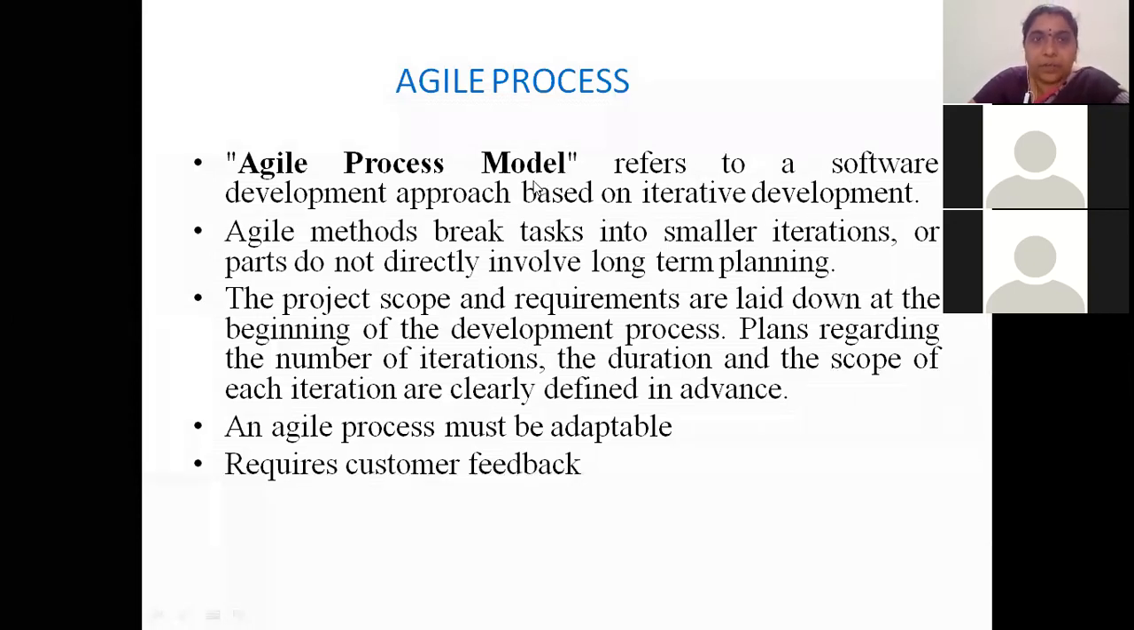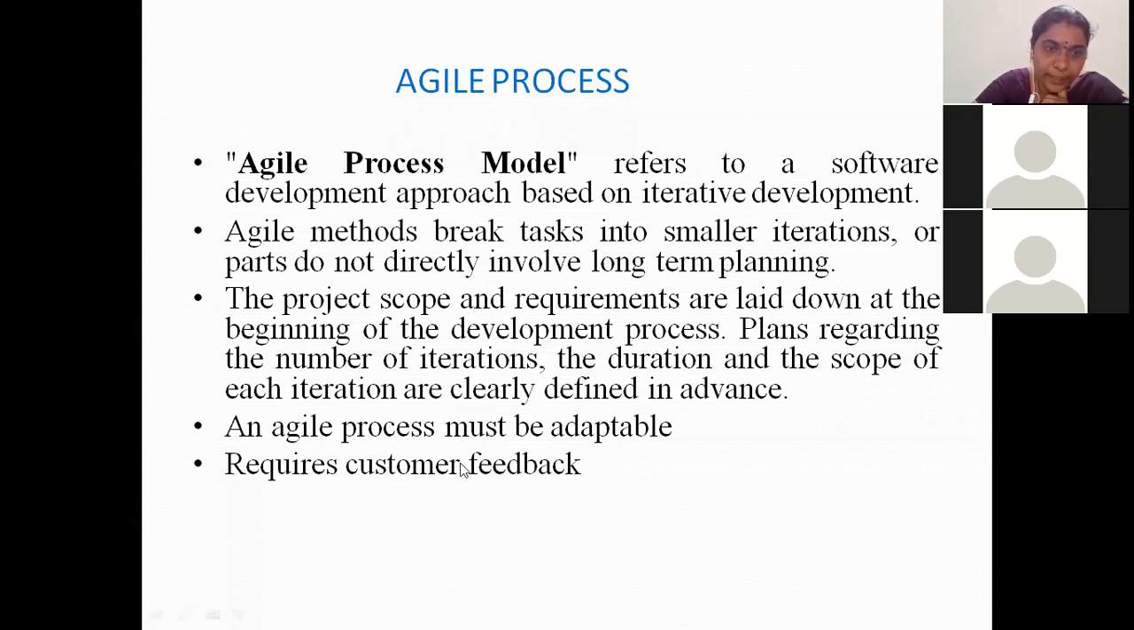Agile model refers to a software development approach based on iterative development, which I already told you. Agile methods break tasks into small iterations, or parts, and do not directly involve long-term planning, which I already told you. We don't go for long-term planning; small iterations we always plan. The project scope and requirements are laid down at the beginning of the development process. Plans regarding the number of iterations, the duration and the scope of each iteration are clearly defined in advance. As we do in the traditional approach, the plan will be done initially. How many iterations should be done? What is the scope of this project? All this will be planned initially.